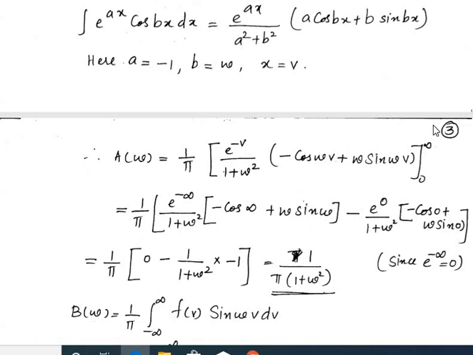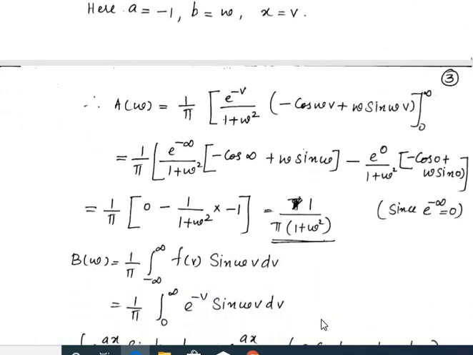Now applying the upper limit infinity, we know that e raised to minus infinity is 0. Then applying the lower limit 0, it becomes e raised to 0 by 1 plus omega square times minus cos 0 plus omega sin 0. Cos 0 is 1, so this minus and minus gives plus 1, and we get the answer as 1 by pi into 1 plus omega square.